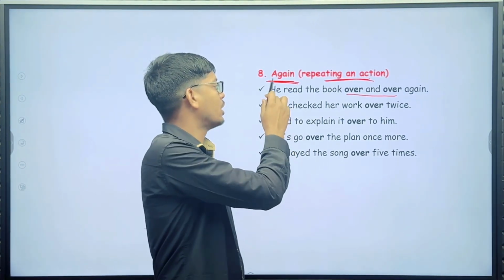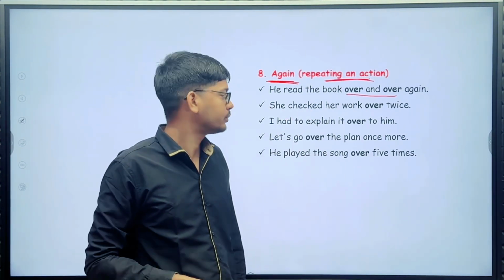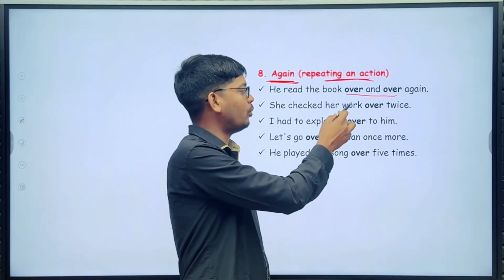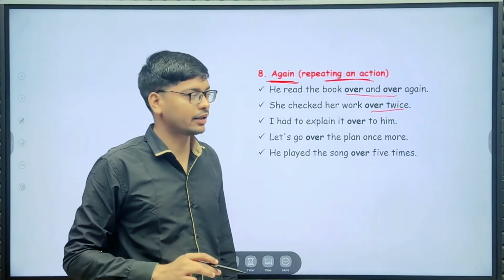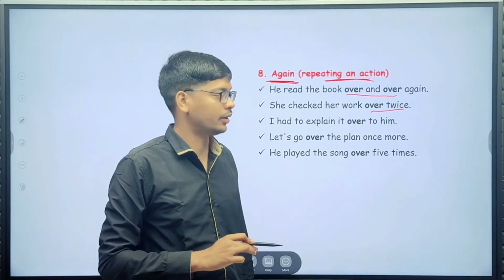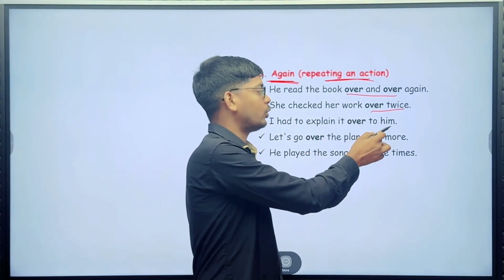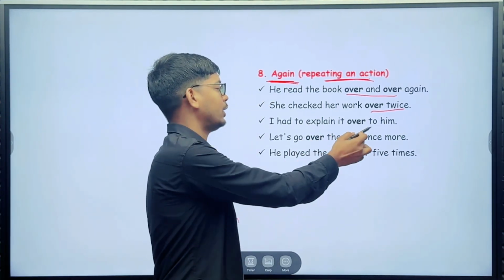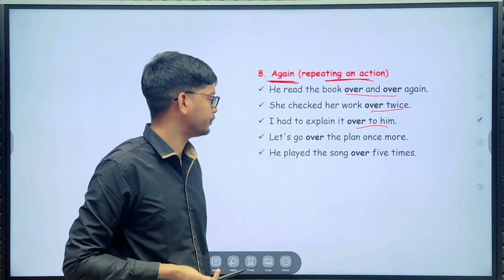He checked her work over twice. I had to explain it over to him.